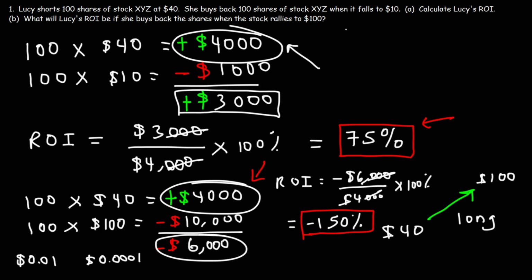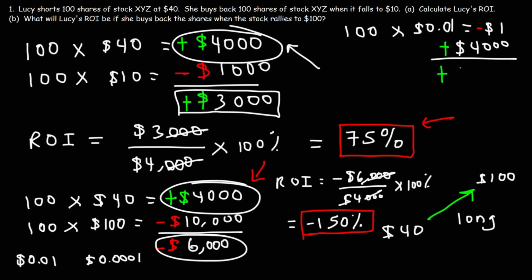So if it goes down to a penny, she needs to buy 100 shares at 1 cent. So basically, she can buy the 100 shares for a total cost of $1. So she put in 4,000, and she received 4,000, and then she's going to put in $1 to buy back those shares. So her net profit will be $3,999.